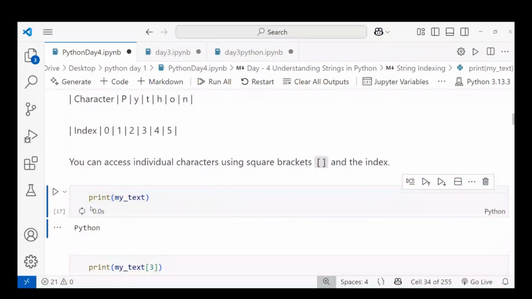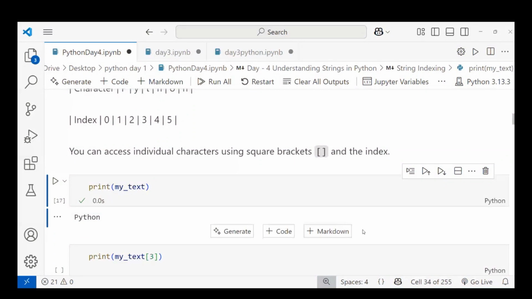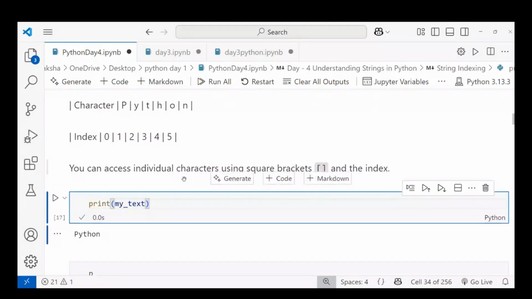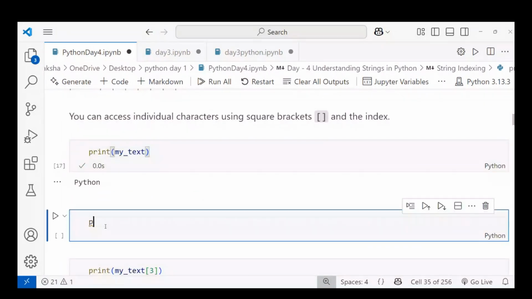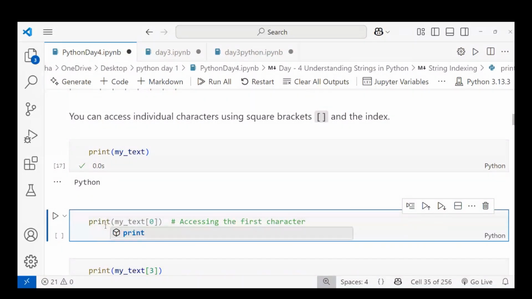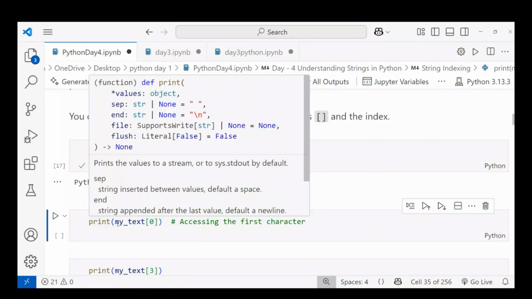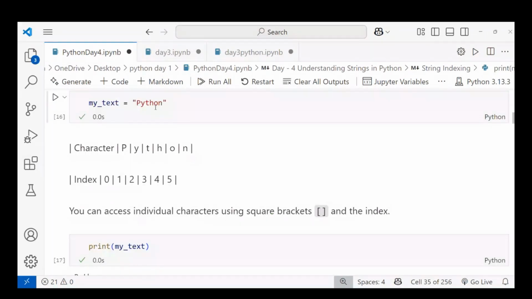Okay, let's print my text. Let me take another one here. I have Python stored, and I want only P. So what I will do is print my text and see that the variable holds Python. I want only P.